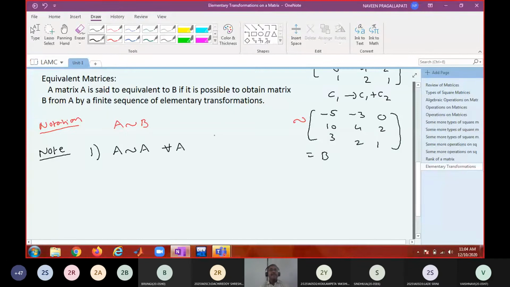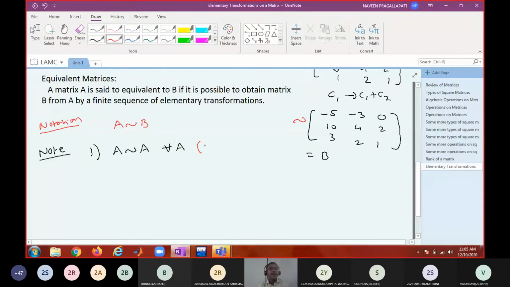Every matrix is equivalent to itself because I can say R1 gets 1 into R1, and you will get the same matrix. Therefore, every matrix is obtained from A by a single elementary operation. What is that relation called? If I say A is related to A for every A, what kind of relation is that called?